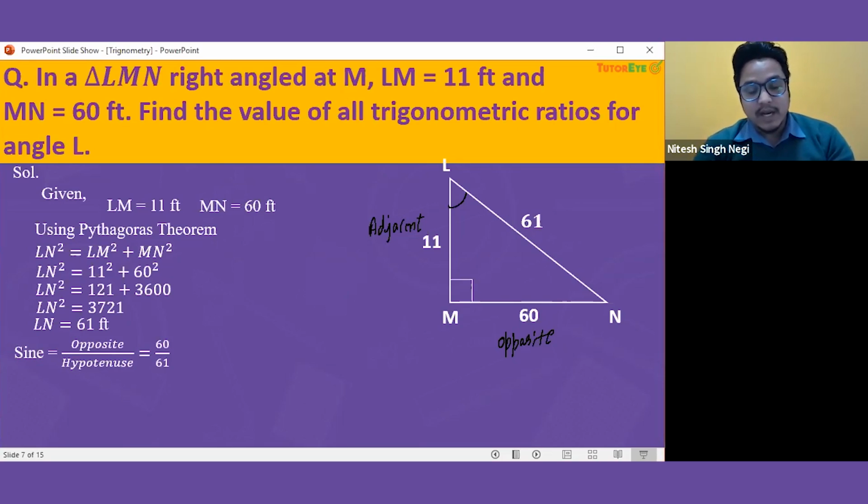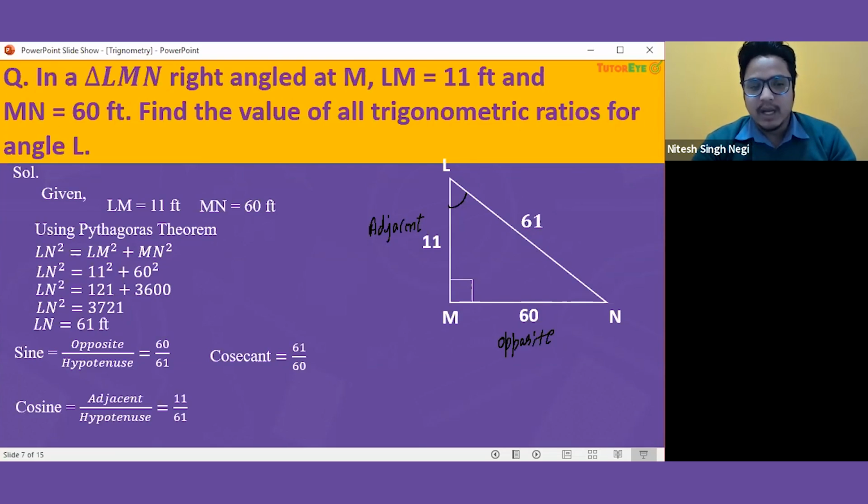This is the answer for the sine, and if we can find the value for the sine, we can easily find the value for the cosine also. So that will be adjacent over hypotenuse. But before that, we should find the value for the reciprocal of sine, which is a cosecant. So cosecant will be simply 61 by 60. And we have already discussed that cosine will be adjacent over hypotenuse, which is 11 by 60. And the reciprocal of cosine is secant, and that will be 61 by 11.